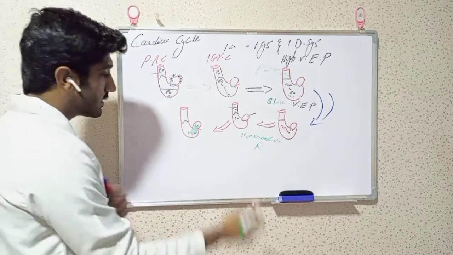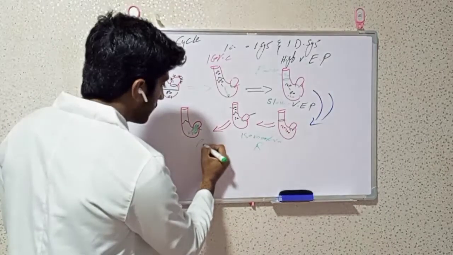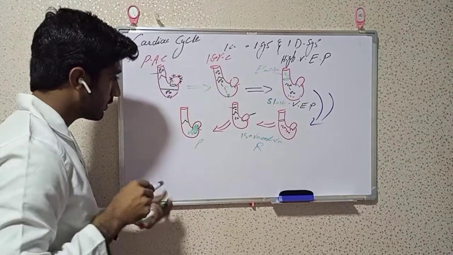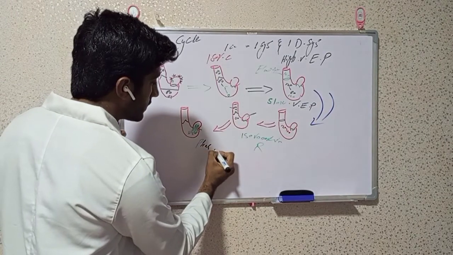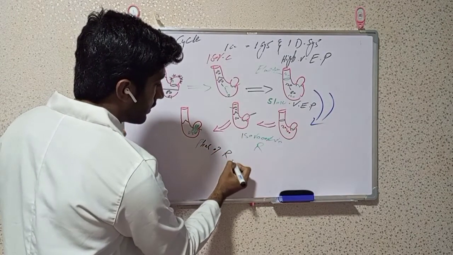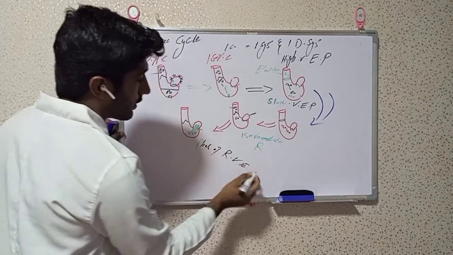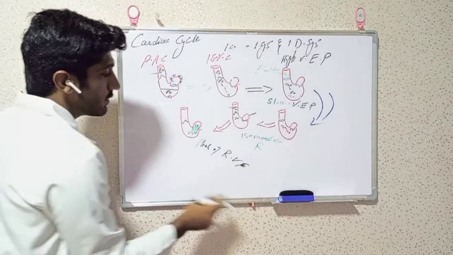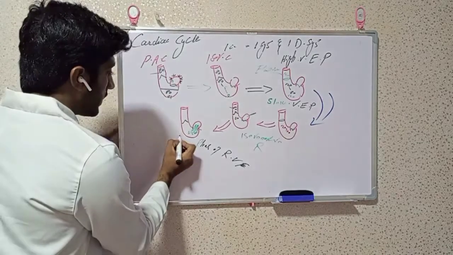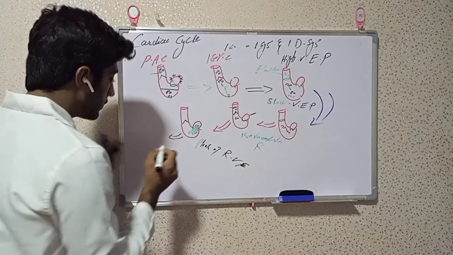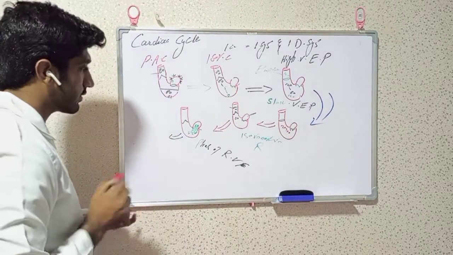So we call this the phase of rapid ventricular filling. After that, we go to the next phase of the cardiac cycle.